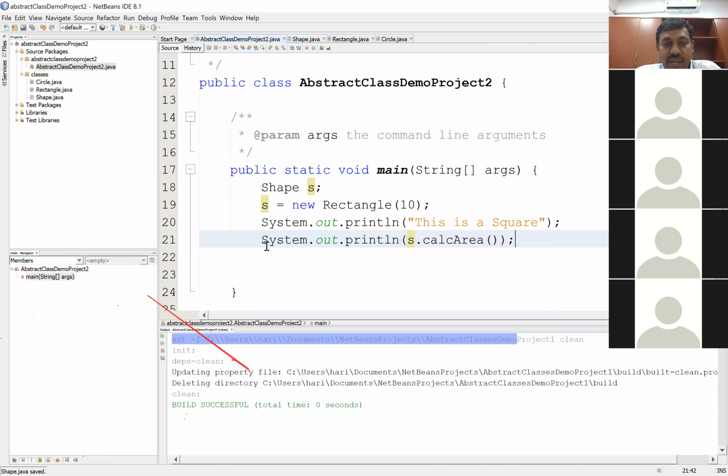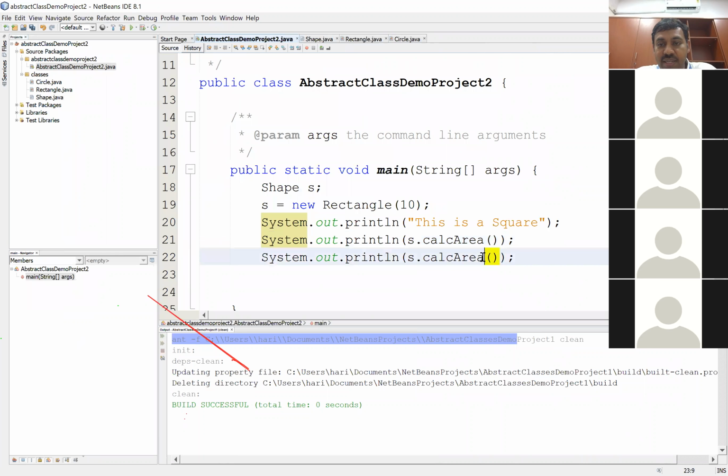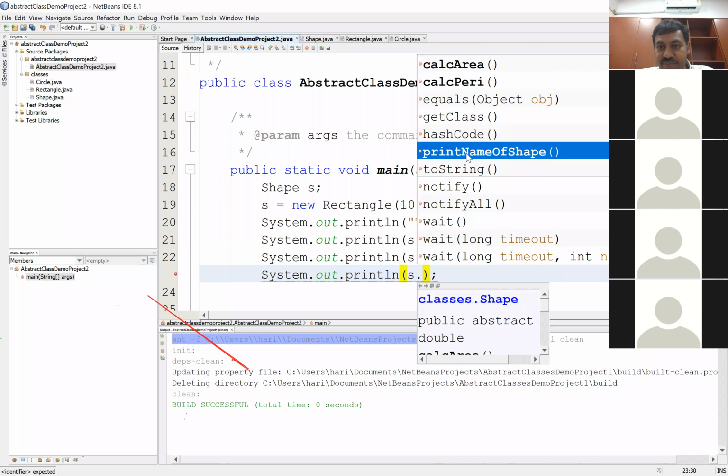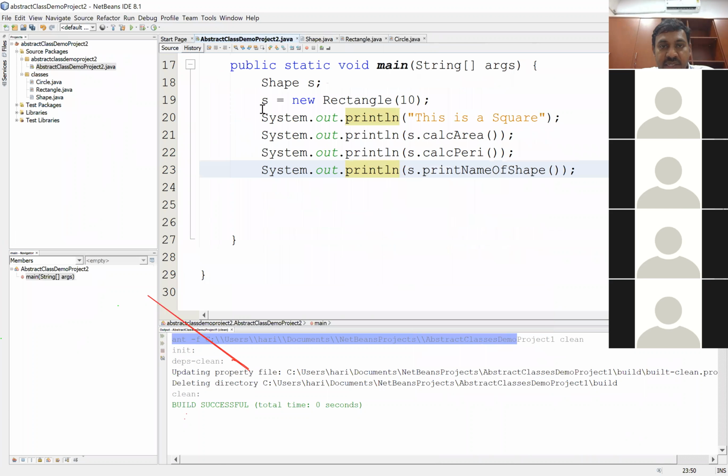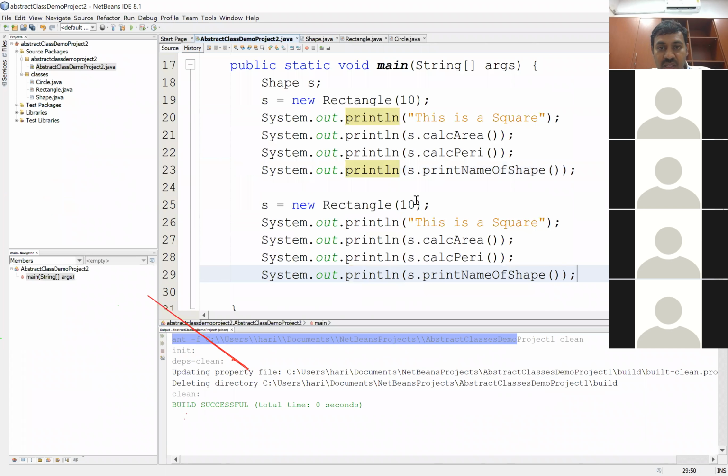Yeah, perfect. So I'll call the method calculate and I will also call the method s dot printNameOfShape. Perfect. So that's with the square. Now, can I repeat this for rectangle and circle? Let's do that. If this has to be a rectangle, I need to use the other constructor. So I'll here say this is the rectangle. Printing the name of the shape.